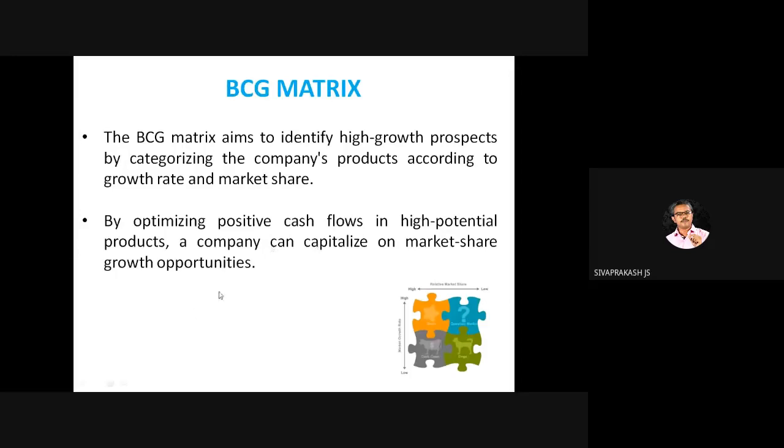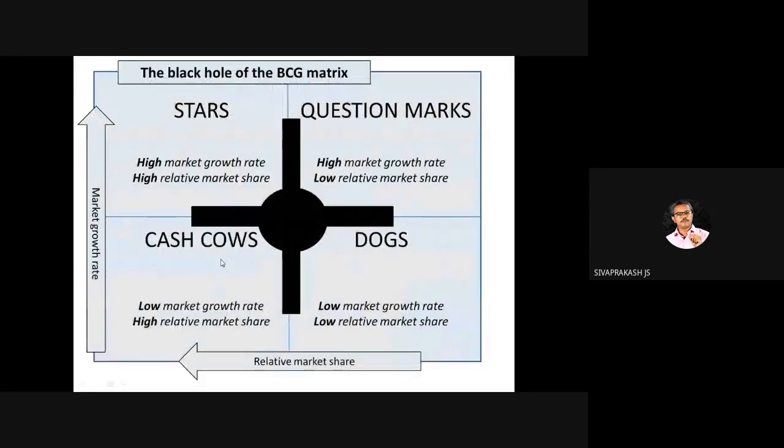This used to be repeated. Remember, strategic management and marketing management. For commerce students, it used to be combined with pricing strategies, product life cycle, as well as the BCG matrix. There used to be a question on it.